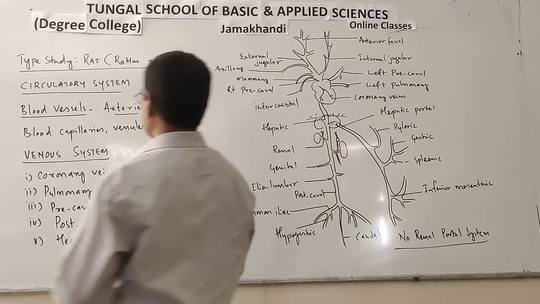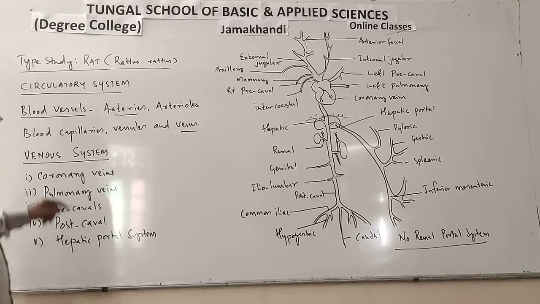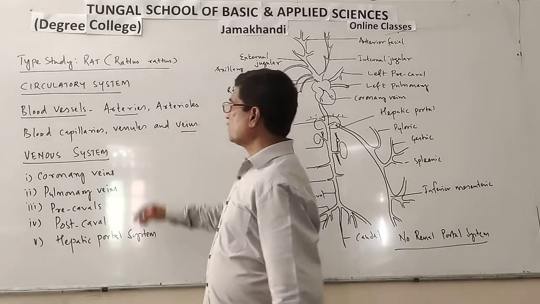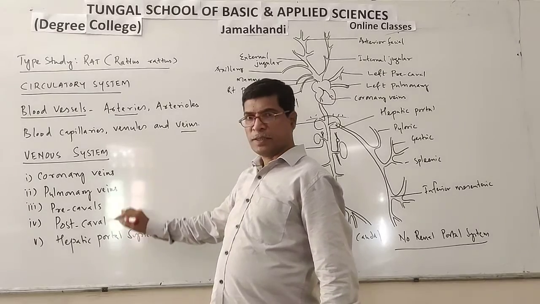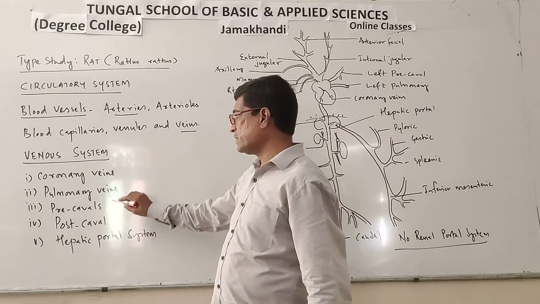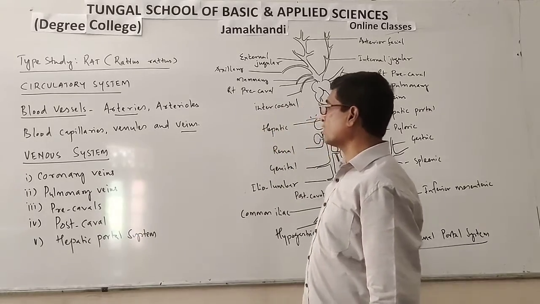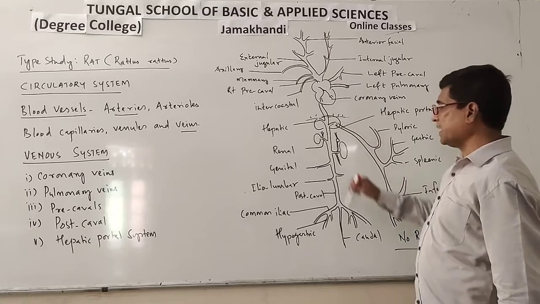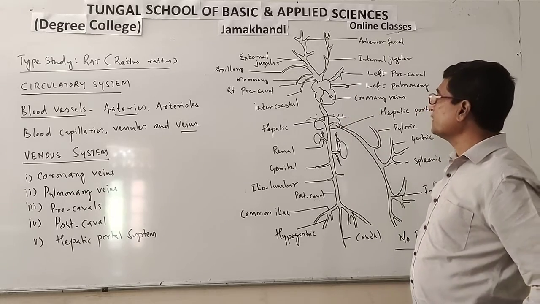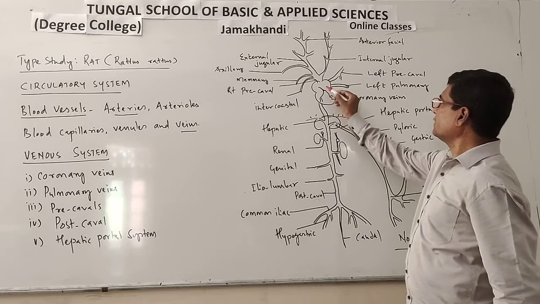Now let's start with the venous system. The venous system of rat is composed of mainly these veins: coronary veins, pulmonary veins, precaval, postcaval, and hepatic portal system. So coronary veins. This is a diagram of the venous system in rat. These are coronary veins. You see here, coronary veins.